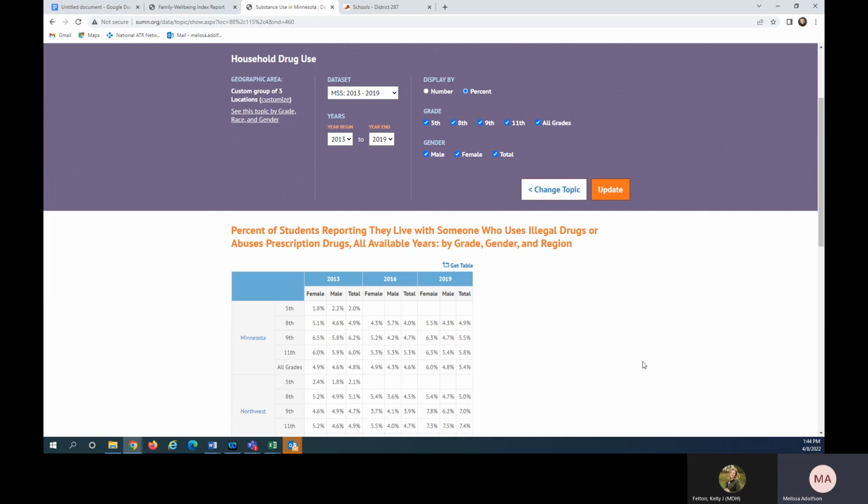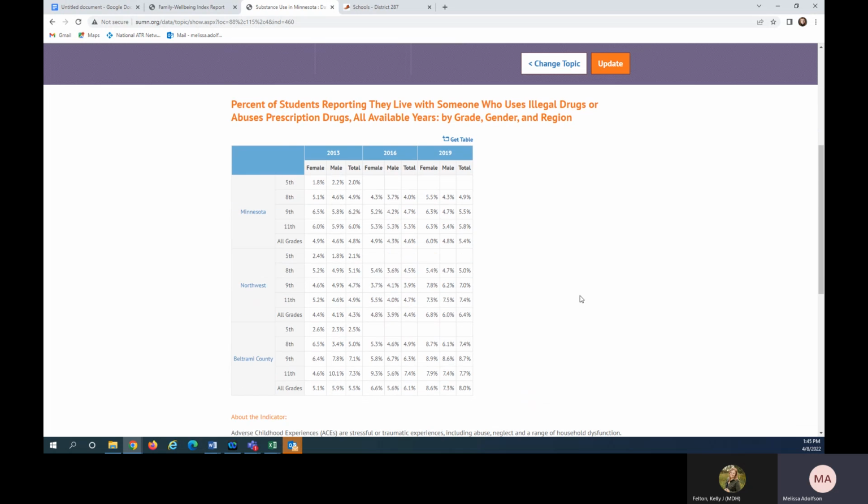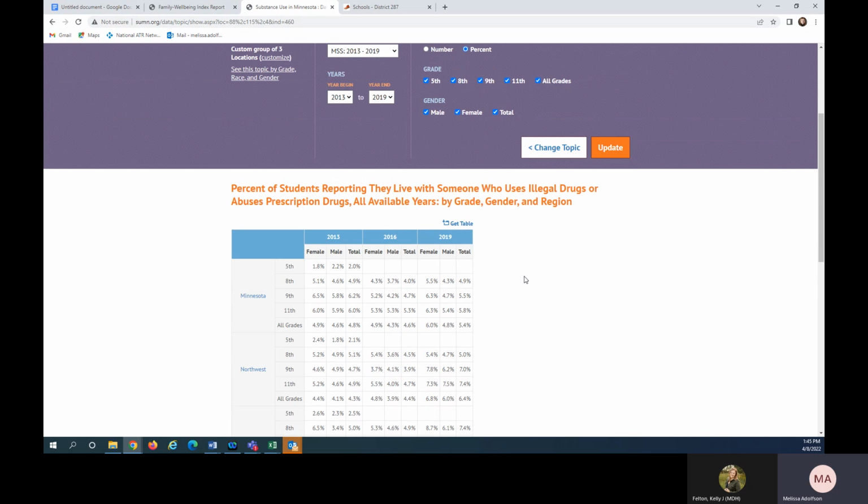Once you complete submit, you'll get a table showing the data that are available on household drug use, which is an adverse childhood experience item. In the table, you'll see that, again, you can compare the county to the region to the state. The cells are blank for fifth graders. That's because the adverse childhood experience items were removed from the level 1 survey that fifth graders get in 2016.